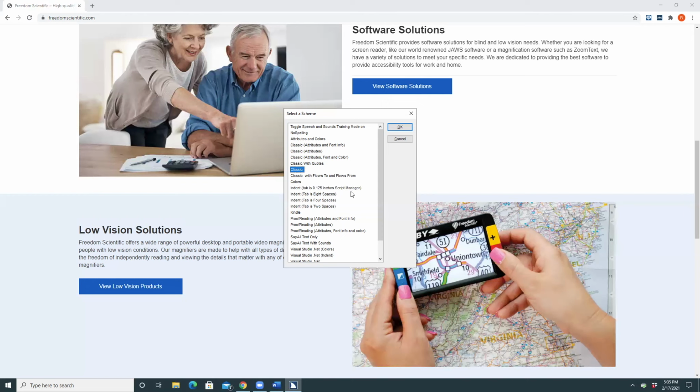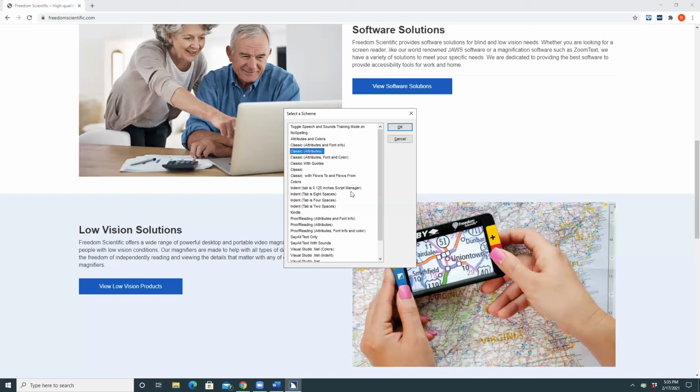Colors, classic with classic, 8 of 25. Classic with quotes, 7 of 25. Classic left parent attributes, font and color right parent. Classic left parent attributes right parent, 5 of 25. So the ones that start with the word classic are just the normal JAWS behavior, but they're adding in additional things. So classic with attributes is going to give you some of the font information, for example, and help you know what the font is as you're scrolling through a document or moving through text.